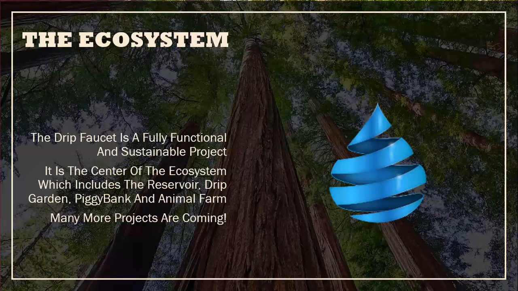It's another way you can earn passive income from the ecosystem. And then there's the Animal Farm itself, where you can get involved with farming, also single token staking pools. Again, we'll talk about that on another video. And essentially, there's more projects that are coming. There's strategy games, and there's all sorts of things that they're building on top of the existing contracts. However, Drip Faucet is kind of like the main hub. At least for me, it's been the main hub of what I've been doing with the ecosystem.